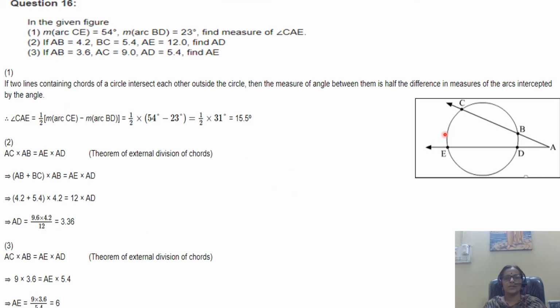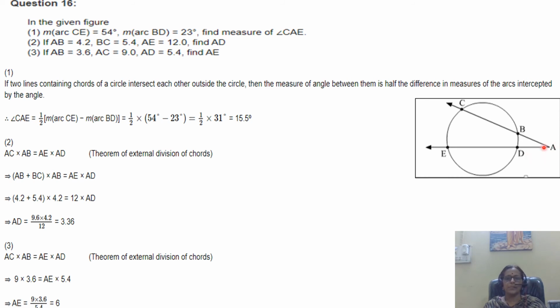Observe the given figure. Measure of arc CE is 54 degrees, arc BD is 23 degrees. Find measure of angle A. Now, two chords intersecting outside the circle at point A. So, measure of angle CAE is equal to half of measure of arc CE minus measure of arc BD. Substitute the values. So, your answer is 15.5 degrees.